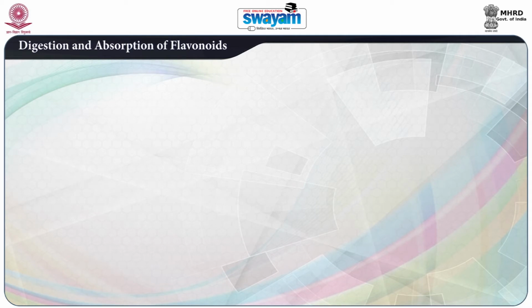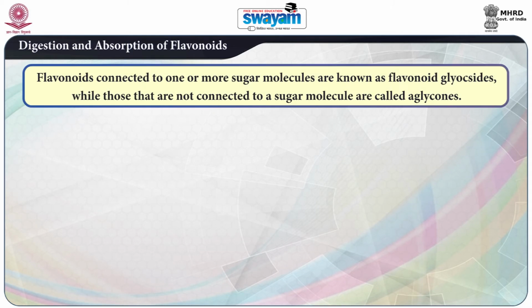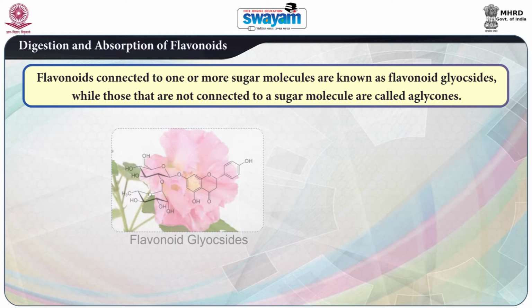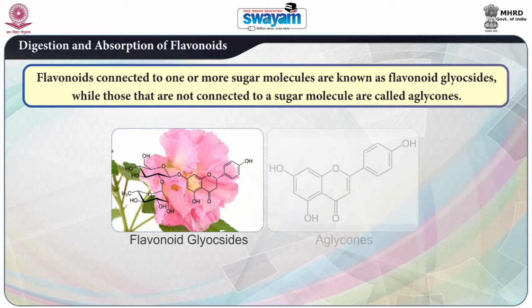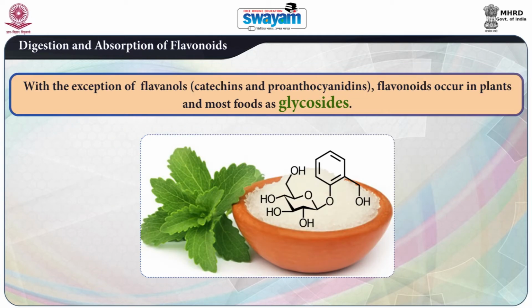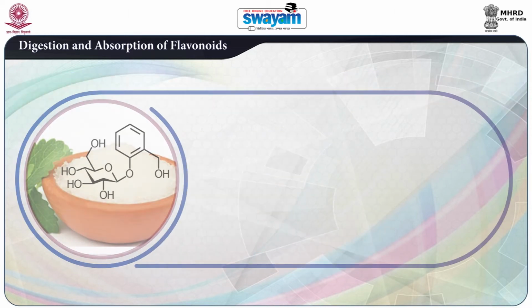Digestion and absorption of flavonoids. Flavonoids connected to one or more sugar molecules are known as flavonoid glycosides, while those that are not connected to a sugar molecule are called aglycones. With the exception of flavanols, catechins and proanthocyanidins, flavonoids occur in plants and most foods as glycosides.